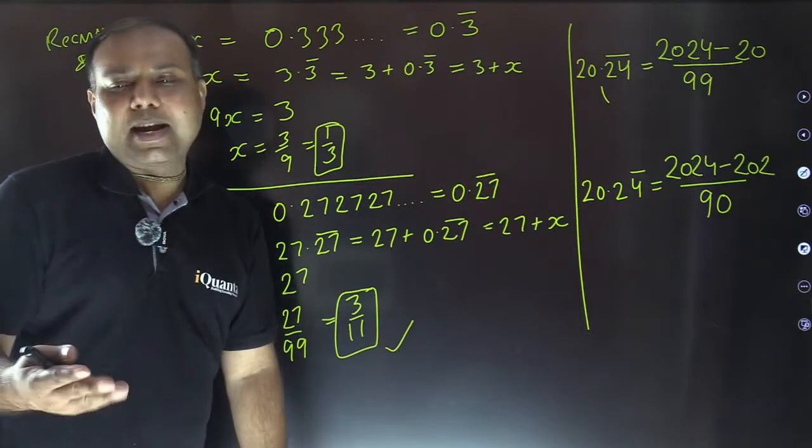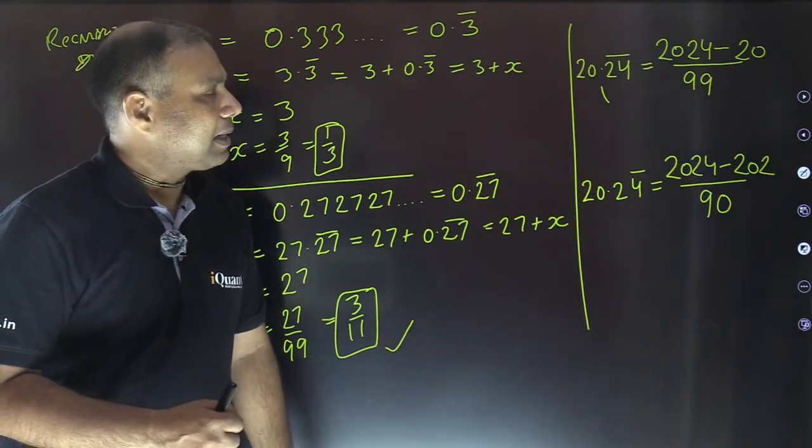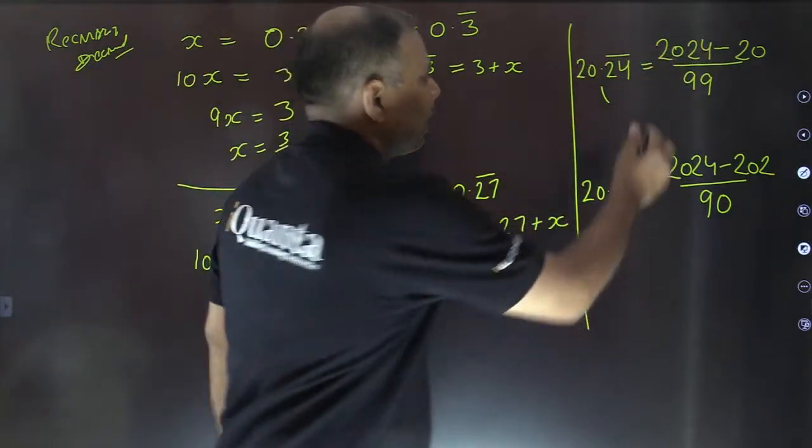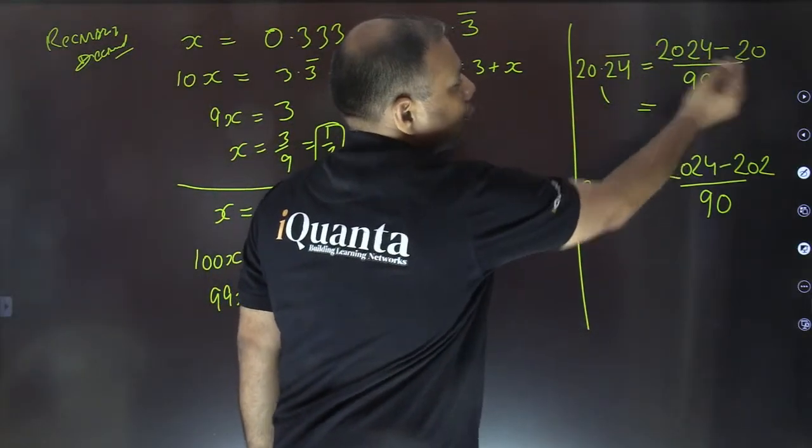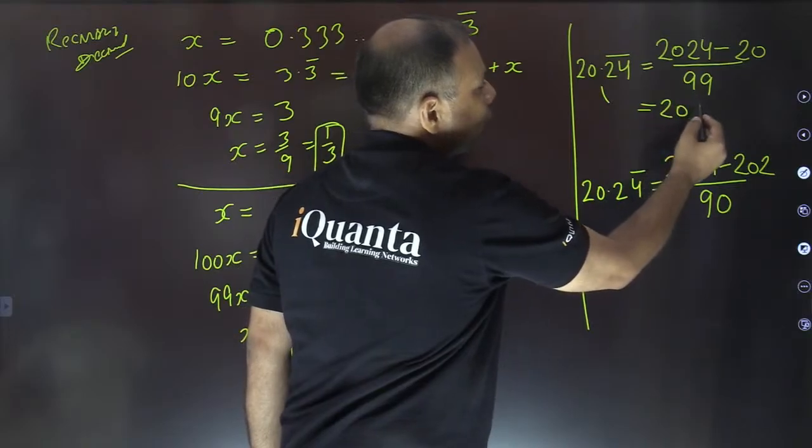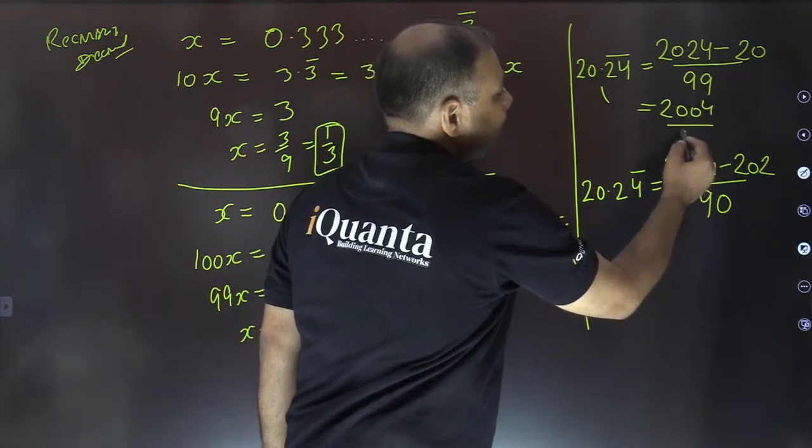Now let's apply it. So that will make it firm. Fine. Let's apply it. You can simplify it here also. If I simplify, this is going to be how much? 20 if you will subtract. This is 2004 divided by 99.